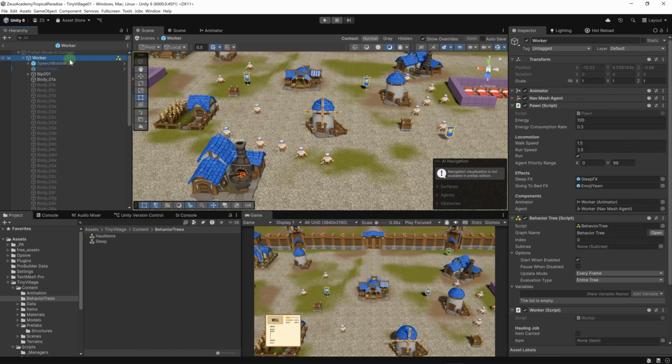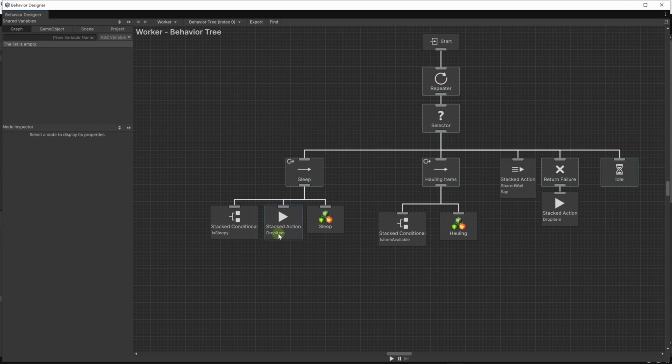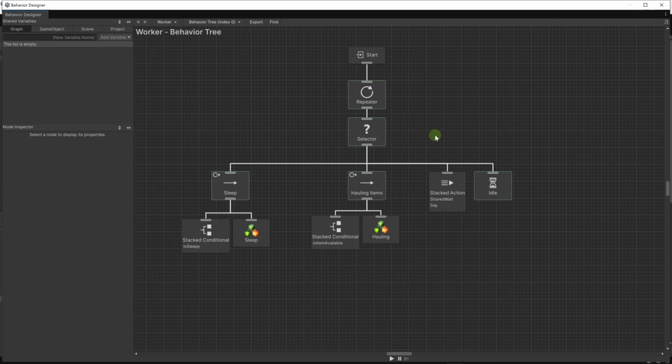Now let's go back to our workers behavior tree. We have a lot of things that we no longer need to do. For example, here we no longer need to call drop item in the sleeping branch, and we no longer need to call it here either. Now we can see the power of decorators. They allow us to implement this functionality quite easily, and overall it makes our behavior tree more compact and pretty, which is important. You have to always ask yourself whether your behavior tree is too complex, and perhaps I'll make some videos on how to simplify behavior trees.